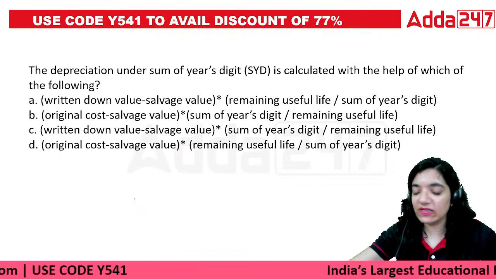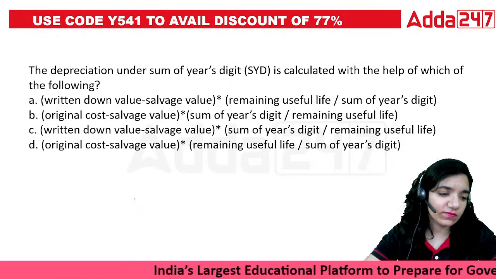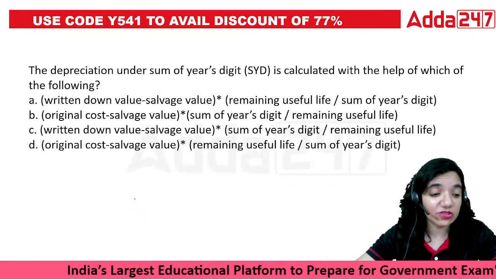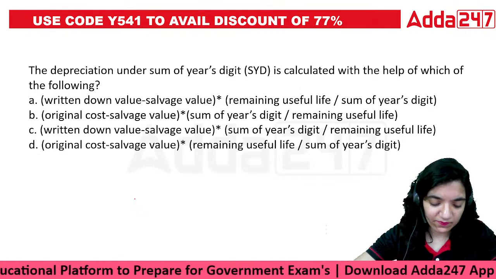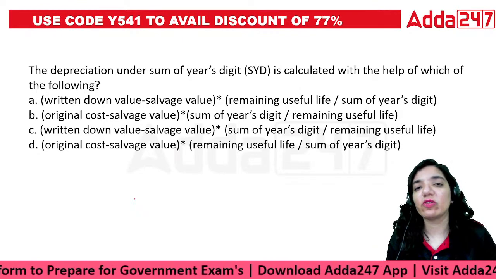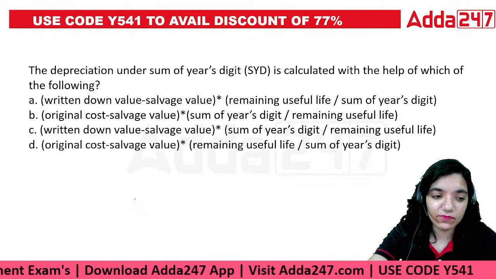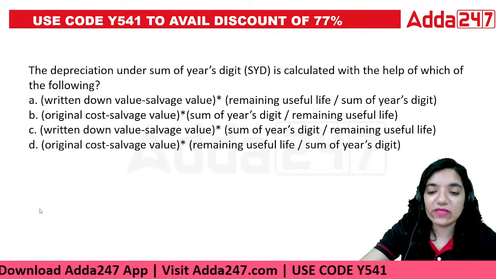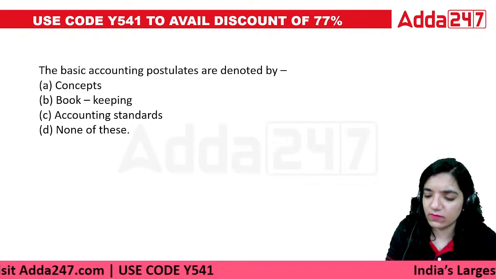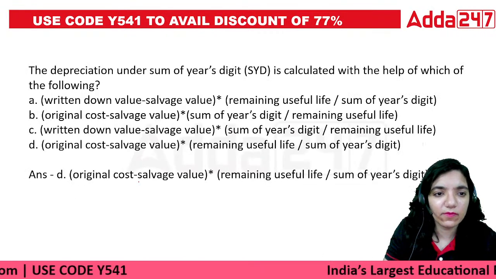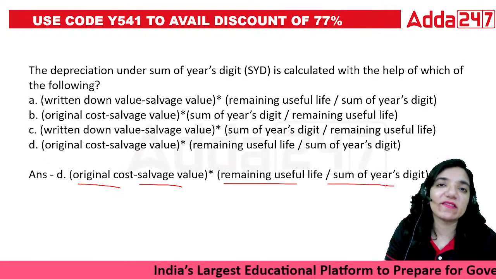Sum of year digit method is another among the various methods that are used. As such, there are many methods for depreciation, but in your examination there are only a few that are relevant. So among them, sum of digits method can also be asked in your examination in the form of a numerical. The correct answer would be original cost minus salvage value multiplied by remaining useful life divided by sum of years digit method.